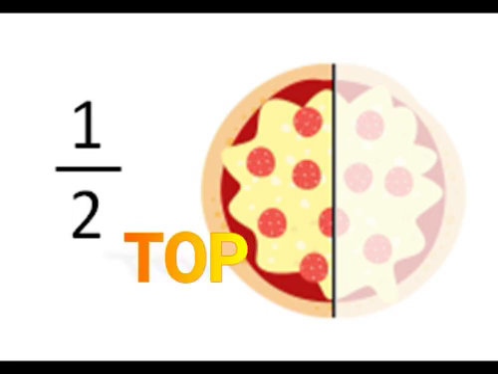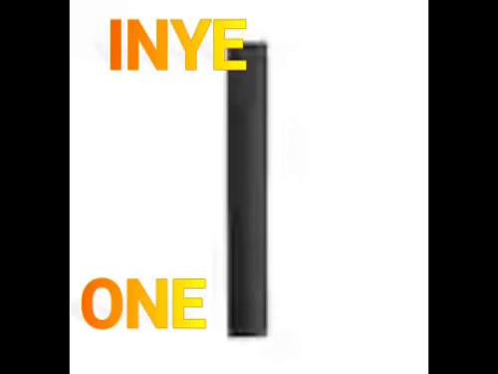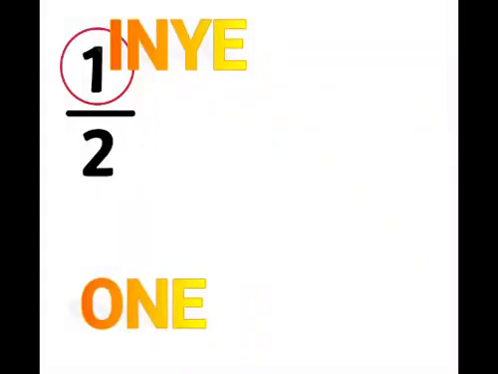On top of this line, we write how many pieces or slices of pizza we've eaten. Ngentla kwalo mgca siza kubhala ukuba mangaphi na amaqhekeza okanye izilayi zepizza esizityileyo. Remember, one slice was eaten. So at the top of this line, we're going to write 1. Khumbula, kutyiwe isilayi esinye. Ngentla kwalo mgca siza kubhala u-inye.